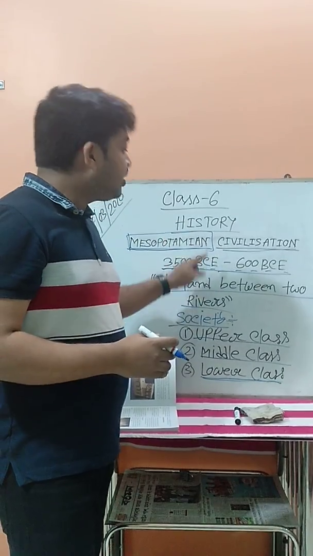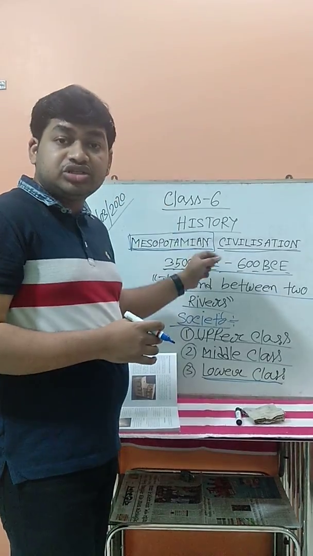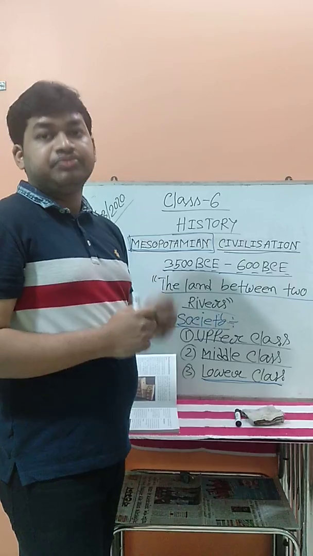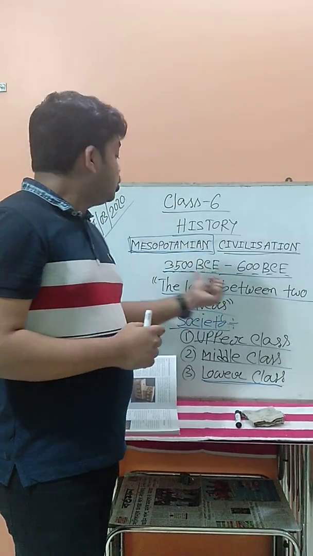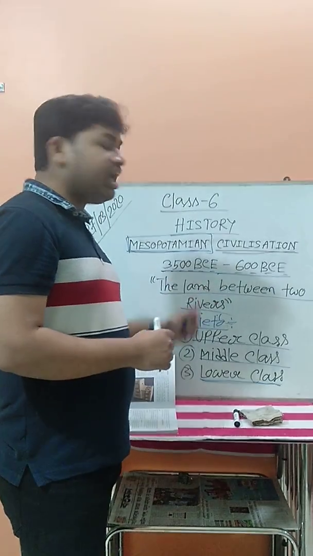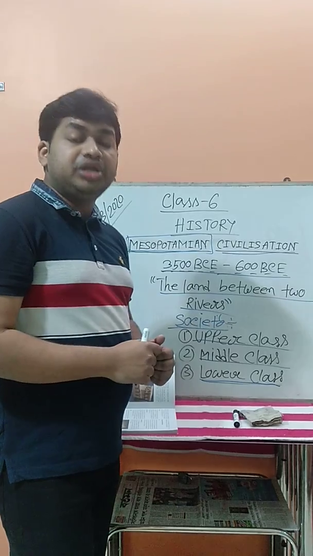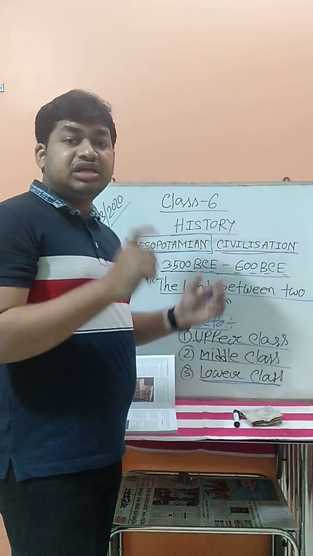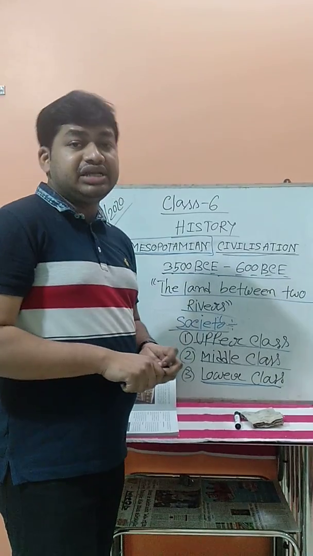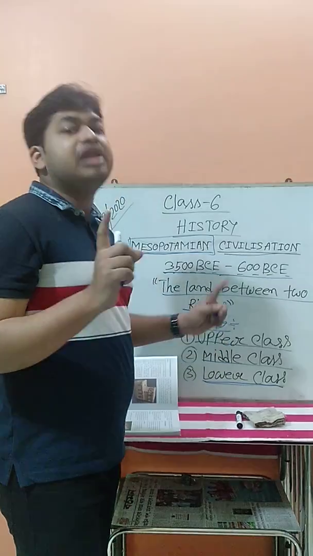So what did we do today? First, where was the Mesopotamian civilization located? It was located between the rivers Tigris and Euphrates. In which year was it established? 3500 BC to 600 BC. What is the meaning of Mesopotamia? The land between two rivers. And what is the society division of the Mesopotamian civilization? It was divided into three parts: the upper class, middle class, and lower class.